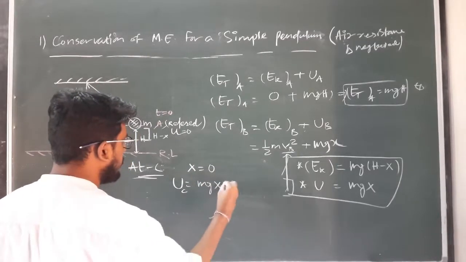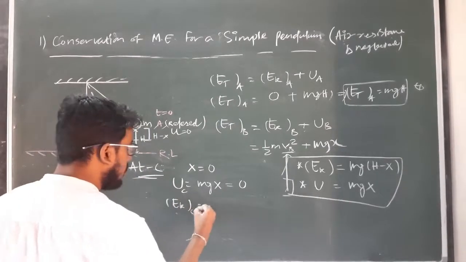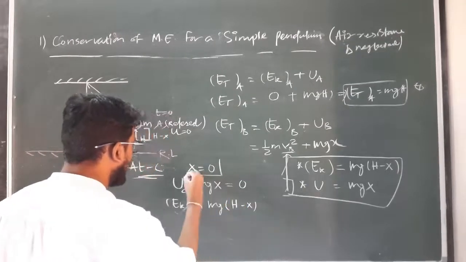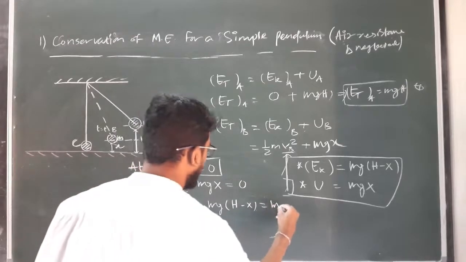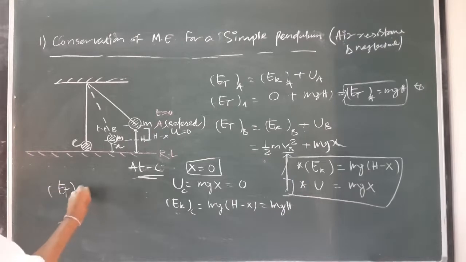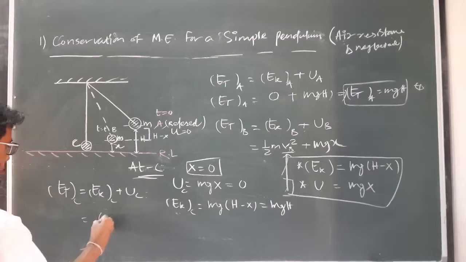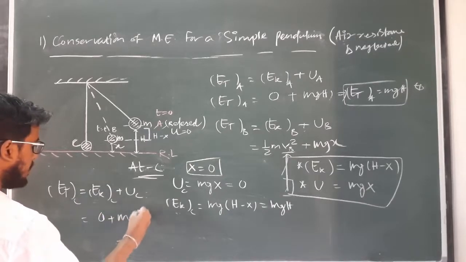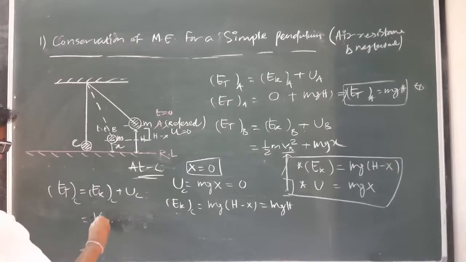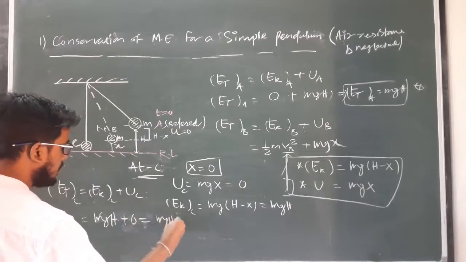So U at C equals mgx, which is 0, and kinetic energy at C equals mg into (h minus x), so as x equals 0 at C, it becomes mgh. So total energy at C equals E kinetic at C plus potential energy at C, which is mgh plus 0. So total will become mgh.